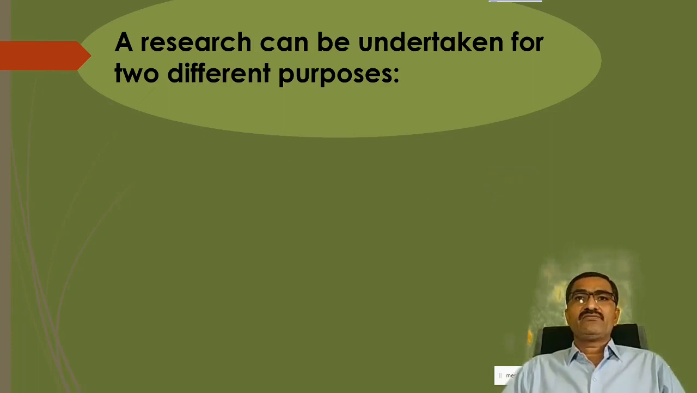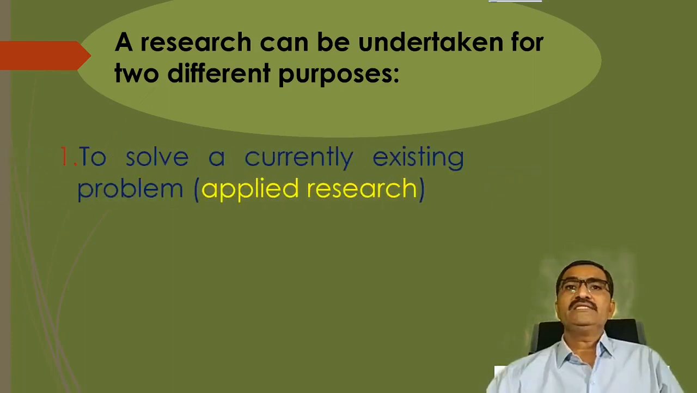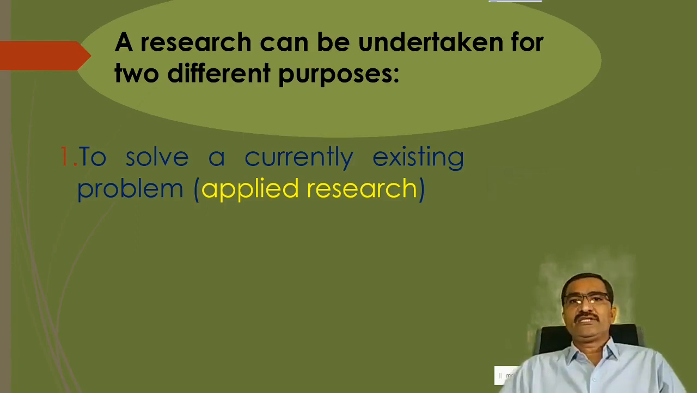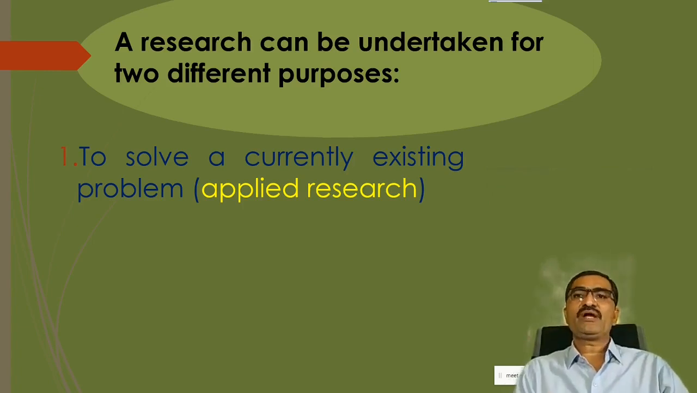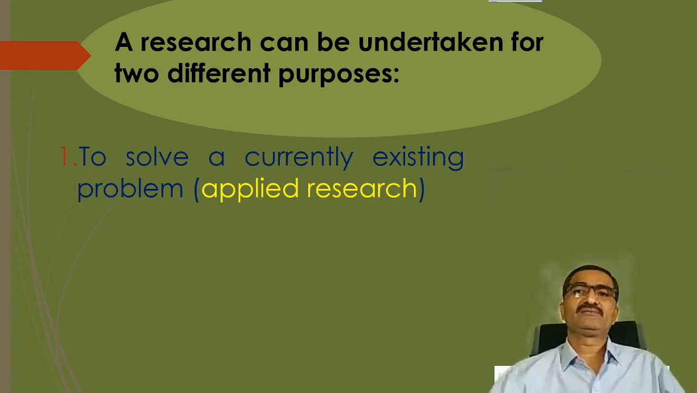Research can be undertaken for two different purposes. One is to solve a currently existing problem. If that kind of research is done, that is categorized under the head applied research. To solve a currently existing problem means there is a problem at the present time and you are trying to get the solution for that problem. You are doing applied research because you are applying something to that particular problem and trying to get the solution for that.